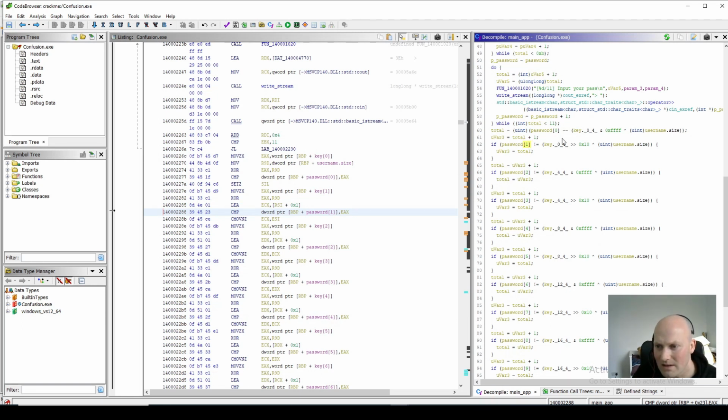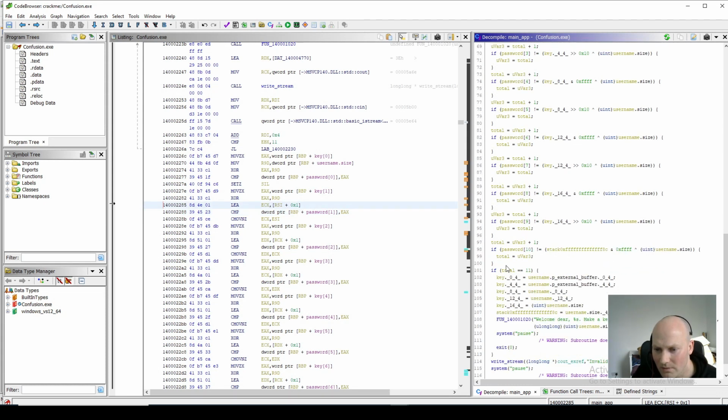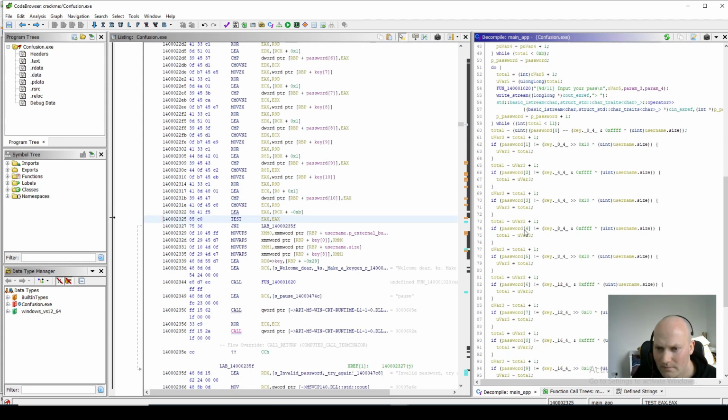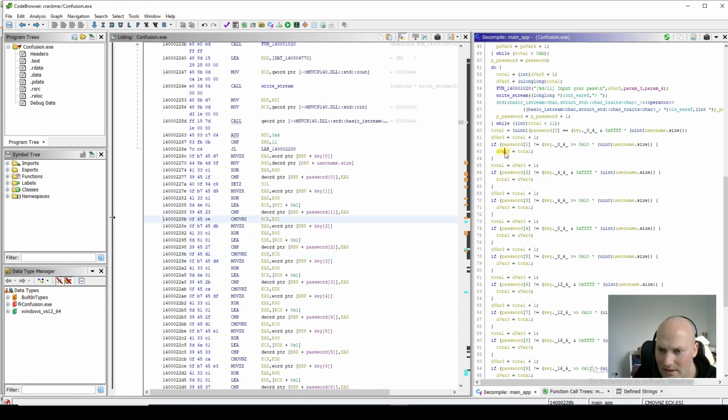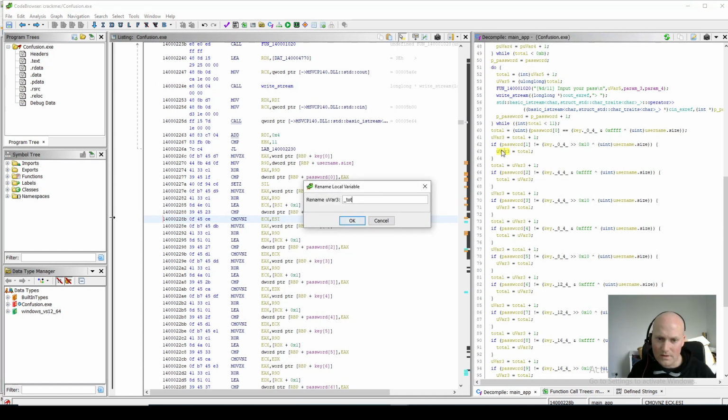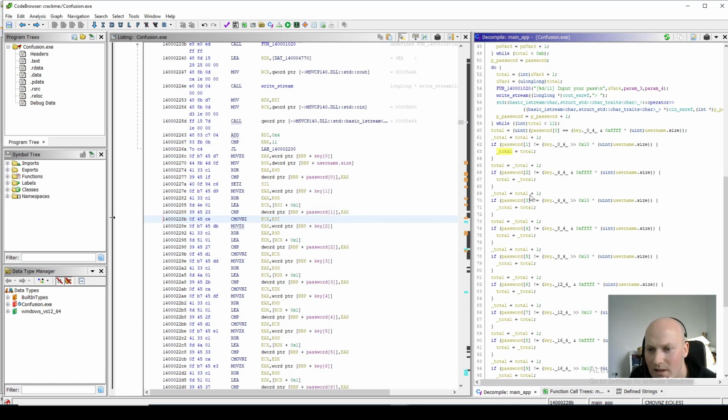It looks like what happens is, interestingly, we know that the total has got to equal 11. So how do we get at that total? Well, it's doing these XOR checks. It XORs the size with the key, and it checks if that equals the password that was typed in, which was an integer, which makes sense now why you type an integer in. When it updates the total, it sets this other variable, which I'm going to call total underscore. So there are these two totals, which is just the way the code's been written, I think.